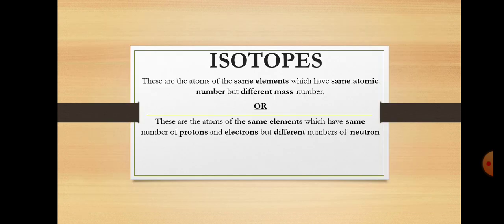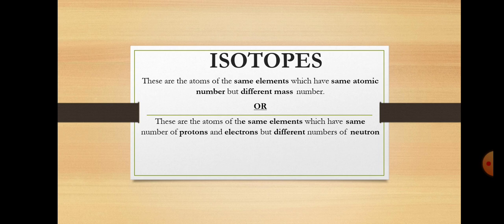So, what are the isotopes? These are the atoms of the same element which have the same atomic number but different mass number. So here the question arises: what is atomic number and what is mass number? Atomic number means the number of electrons or protons in an atom, and mass number means the sum of the protons and the neutrons.